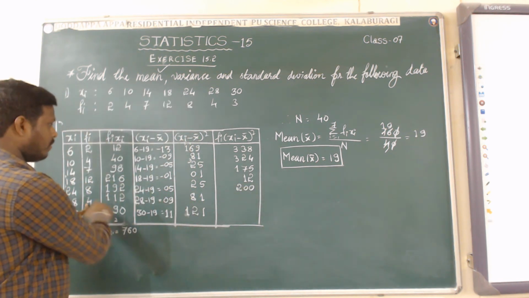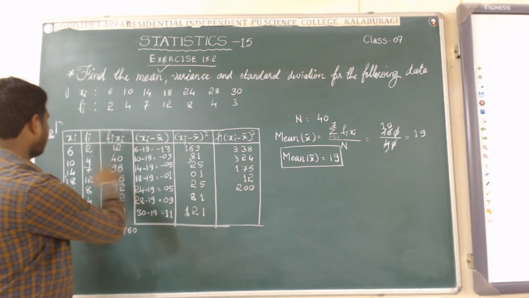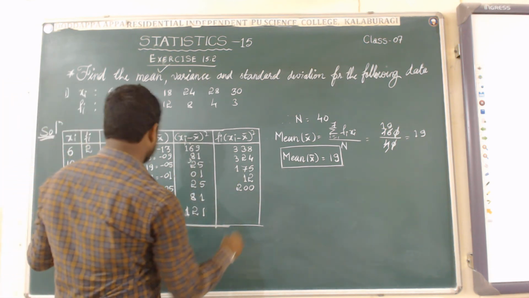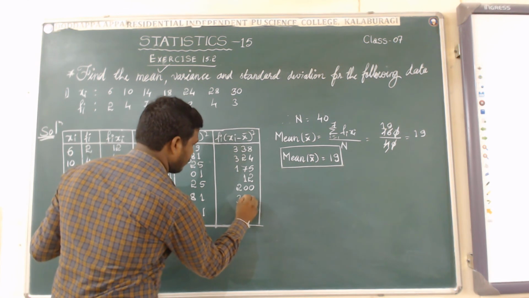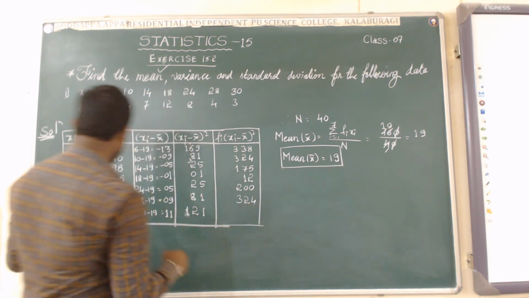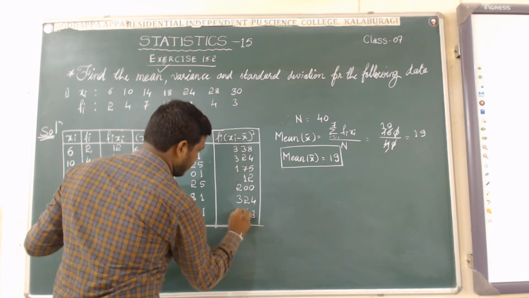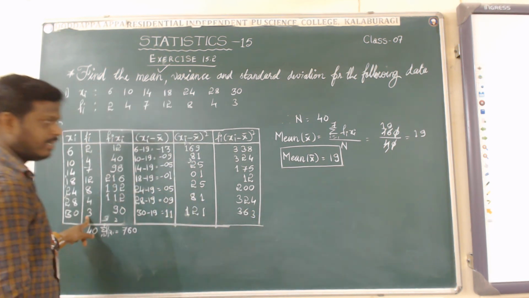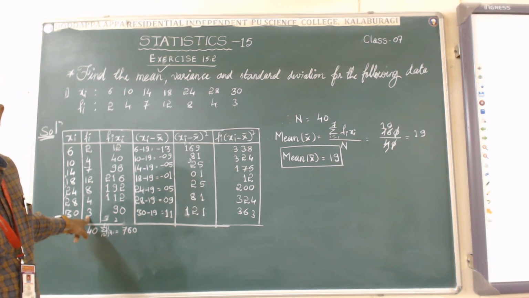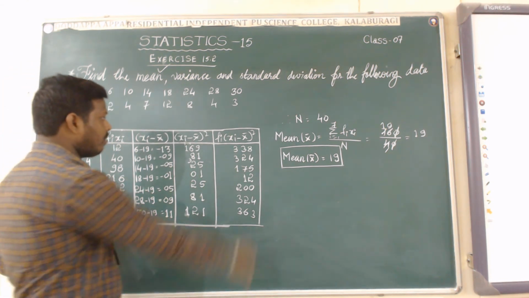Next, 4 into 81 again. Here we will get 324. Again 3 into 121. 3 times 1 is 3, 3 times 2 is 6, 3 times 1 is 3, we will get 363. Yes. Okay, now we are going to add all these values.